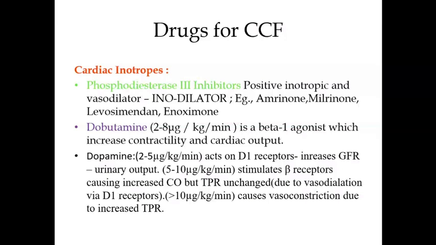Now, after amrinone came, it was found that it had certain side effects. It was found that it increases the mortality.